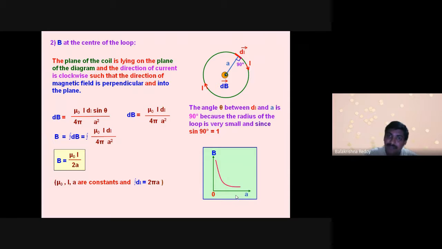Then the center point from the elemental length of the current is very far, so the effect of magnetic field at the center is less. That's why it shows the decreasing graph. So this is one more application with respect to the circular loop, and this is a part of Biot-Savart law.